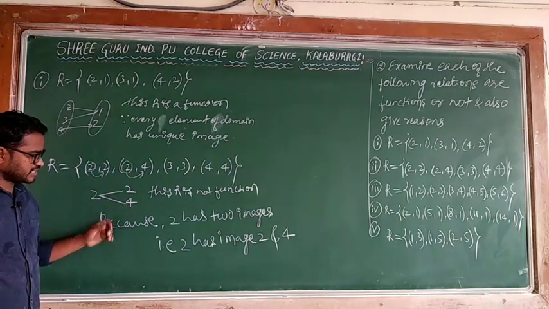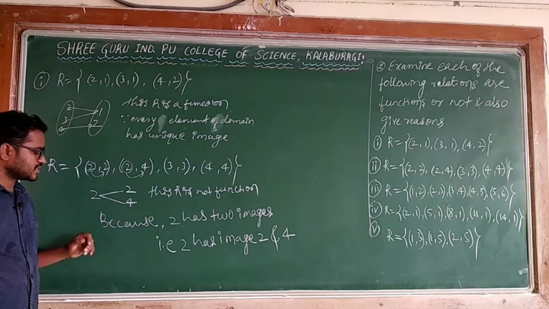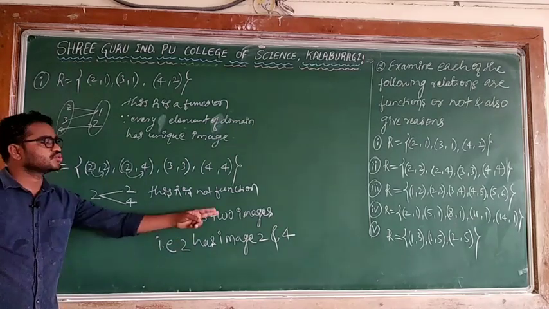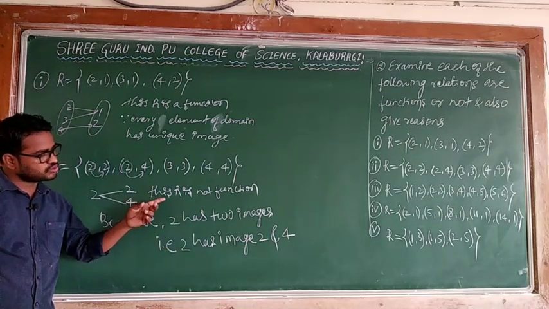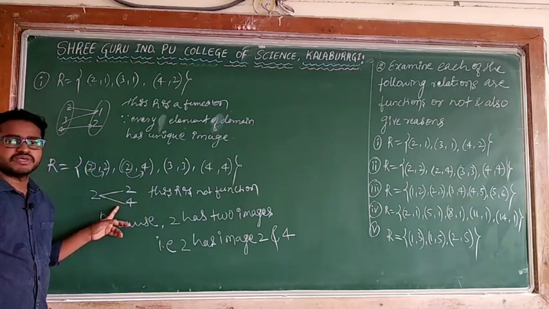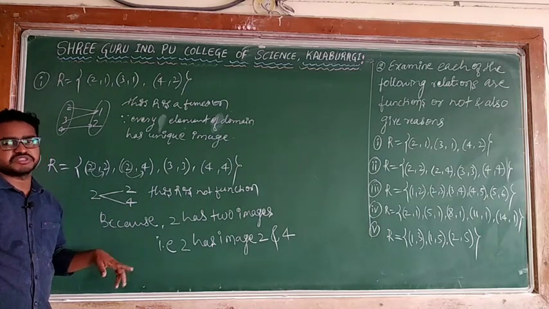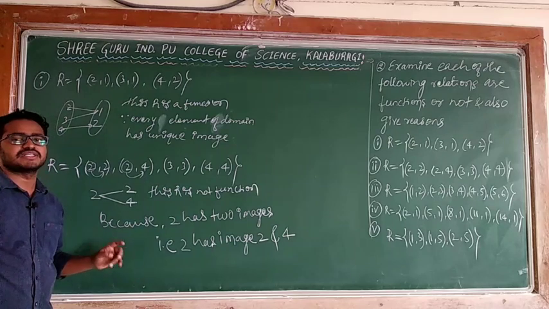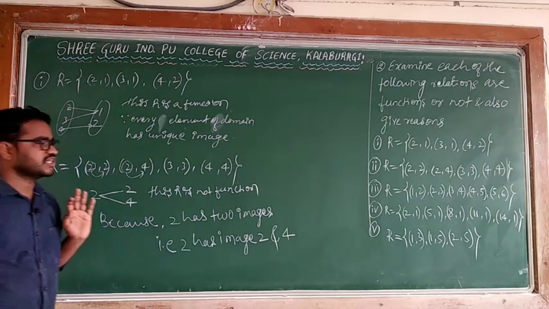I said this R is not a function because 2 has 2 images, 2 as well as 4. This is violating the definition, the rule of the function. What is the function rule? Every element of the domain has a unique image.